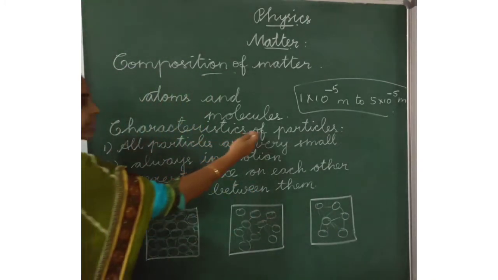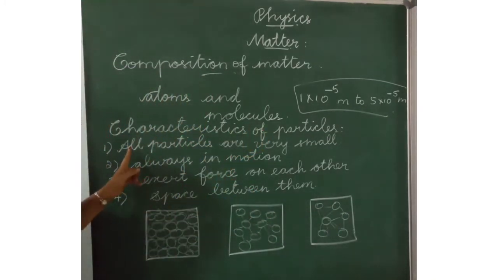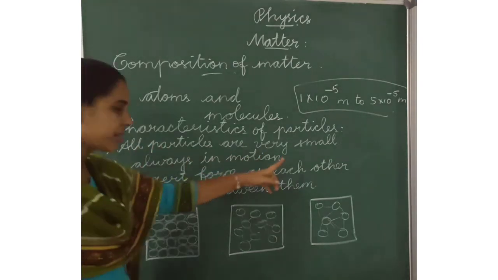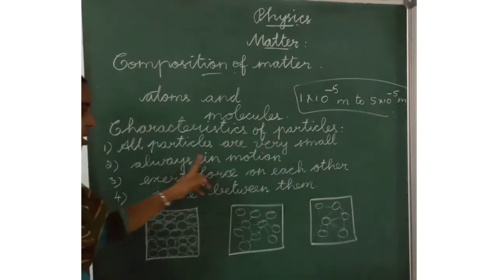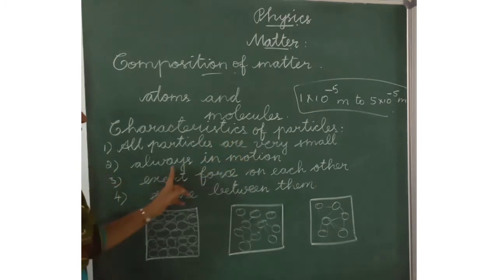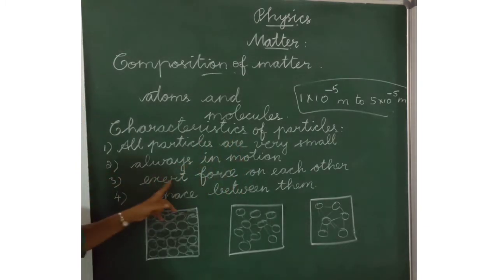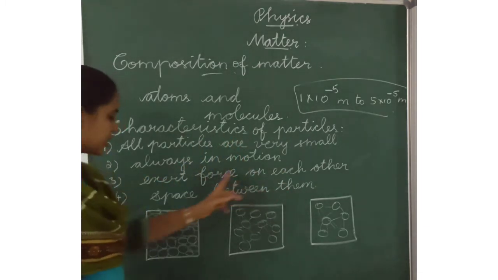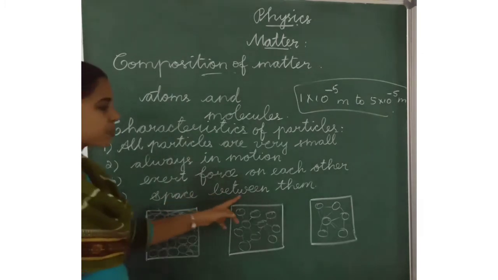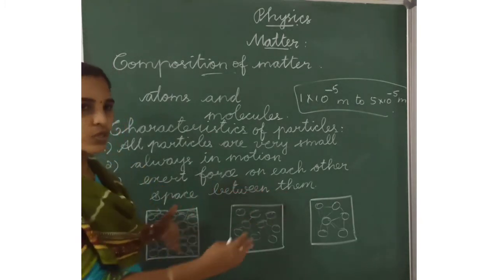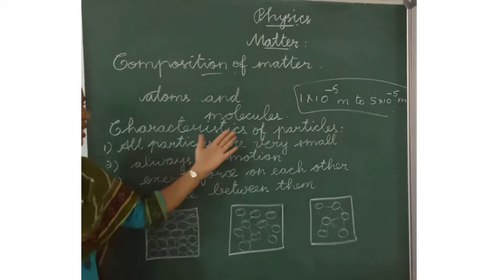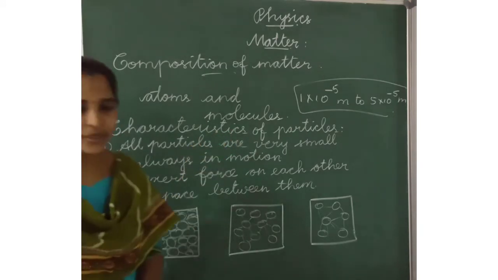These are the characteristics of small particles. First, all particles are very small. They are always in motion. They exert force on each other. They have space between the small particles.